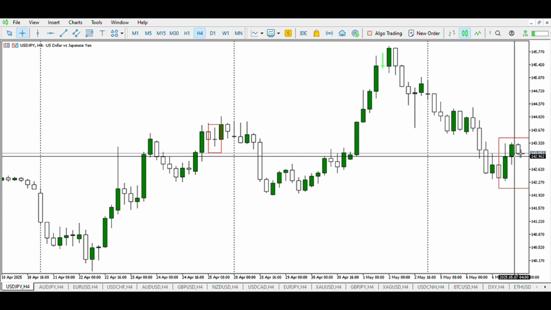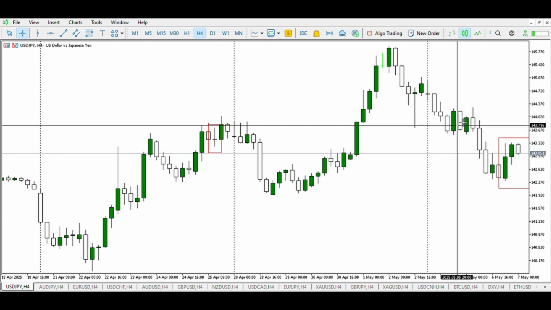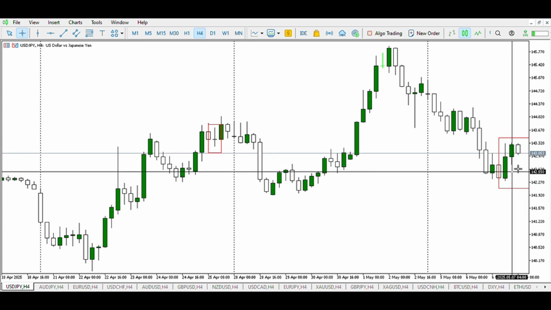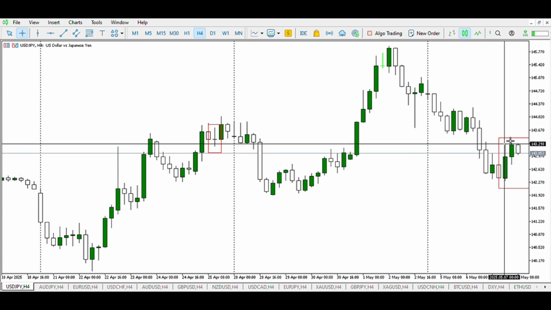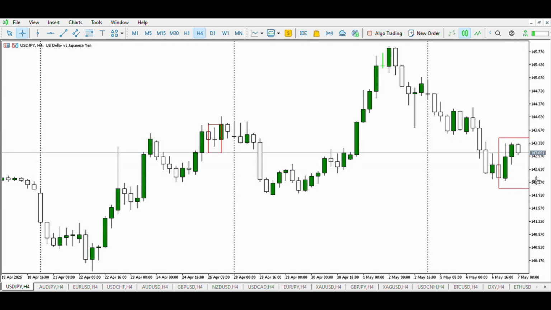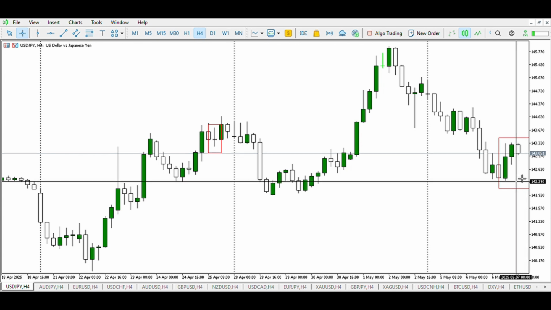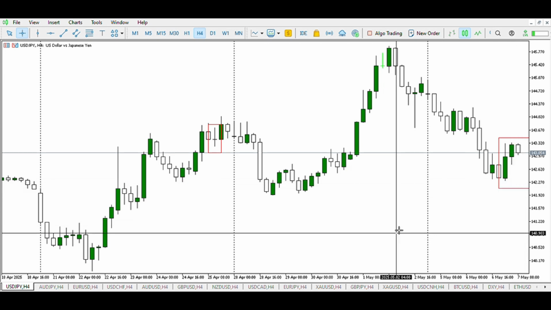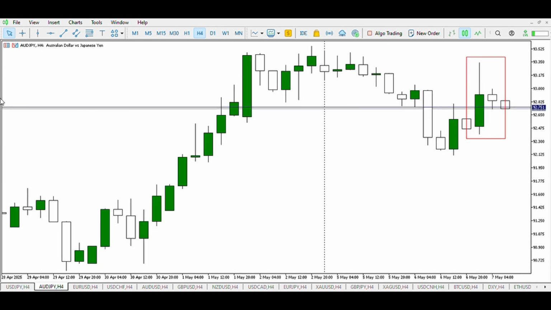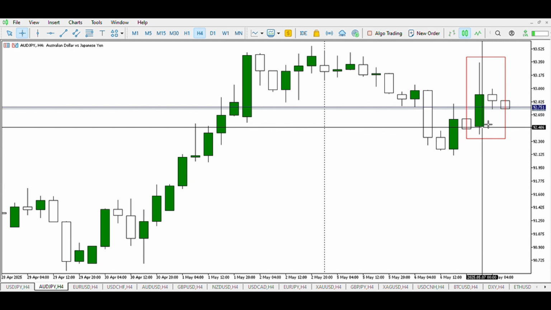So right here, what are we going to expect? We are going to expect some beautiful things around this area. We expect the high of the Asian session to be taken out, liquidity should be grabbed to induce more buyers, and price should drop with one or two candles. Price must drop and break this low, and then we can conclude that the US dollar will weaken against the Japanese yen further down.